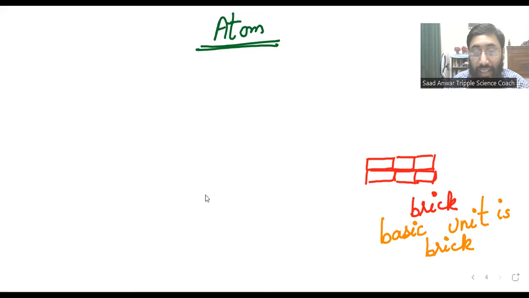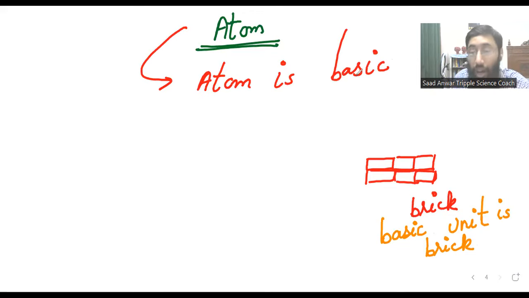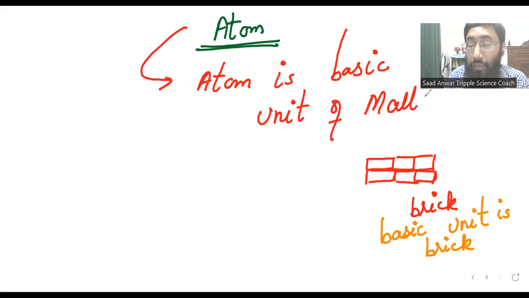So similarly, atom is the basic unit of matter. Now you have an idea what the term basic unit means. Atom is the basic unit of matter. It means if there is no atom, there is no matter, there is no solid, there is no gas, there is no liquid.